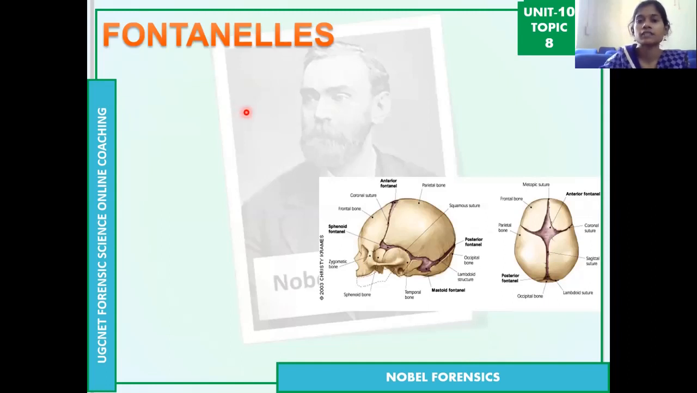Then coming to the fontanelles, as I said, whenever a baby is born, all the skull bones are not actually fused. There are openings like this. Whenever we observe an adult skull, we are not able to see any opening. But whenever we observe a baby, infant or newborn, we can see the fontanelles on the skull of the baby.